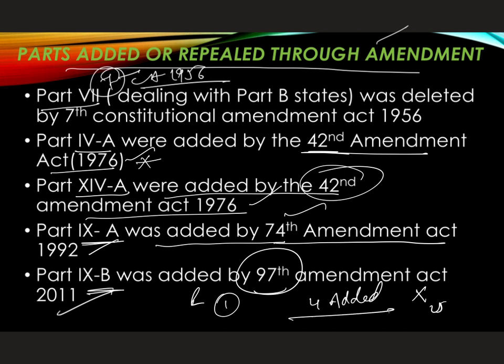In total there are 25 parts. You have to remember the parts, the subject matter, and the articles covered, which is very important. It will help you gain marks. If someone is not able to remember these, they will lose marks and lack clarity. If you remember this table, it will help you a lot.